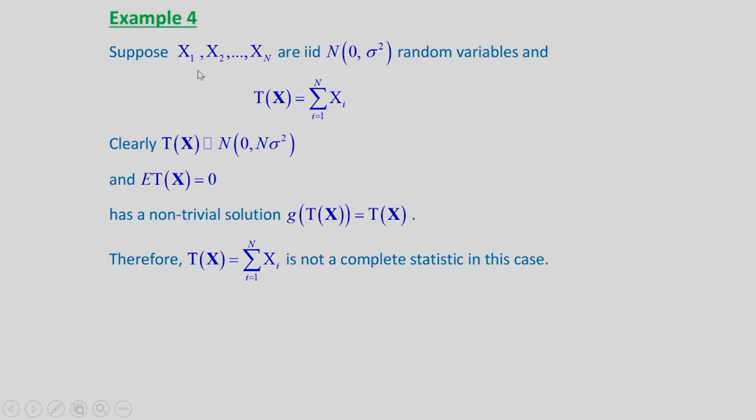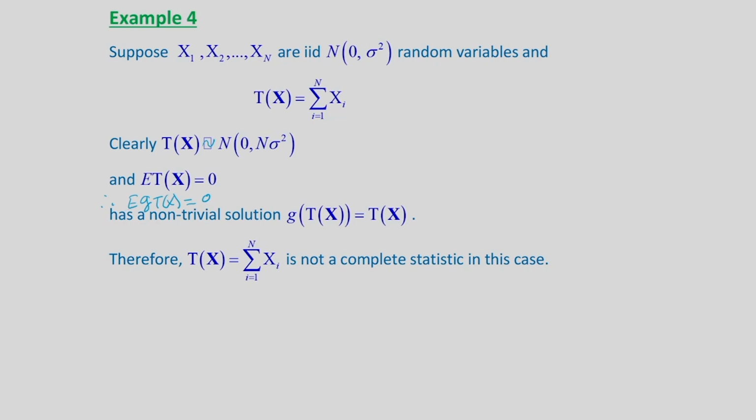Now, we will consider another example. Suppose X1, X2 up to Xn are IID normal, 0 mean, variance sigma square random variables. They are normally distributed with mean 0 and variance sigma square, and T(x) is equal to summation Xi, i going from 1 to n. Clearly, because it is a sum and all Xi are 0 mean, T(x) will be normal distribution with mean 0 and variance n sigma square, and we observe that E of T(x) is equal to 0.